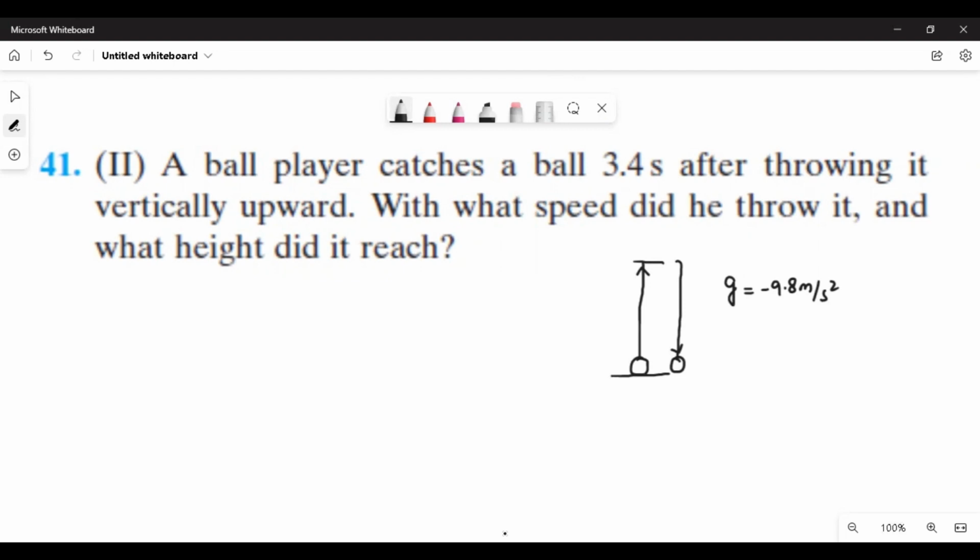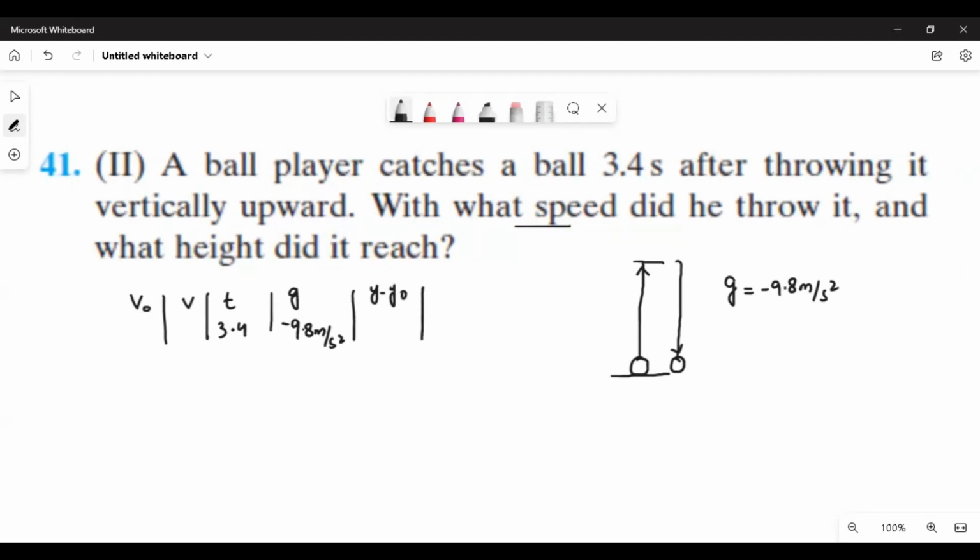Now what he is saying, it has two things here. The first thing is V naught, we don't have it because he is asking us for V naught. So V naught is question mark. What is V? We don't have it. What is time? We have 3.4 second. Then g, I told you, when going up and down, is negative 9.8 meter per square second. And the last thing, y minus y naught.